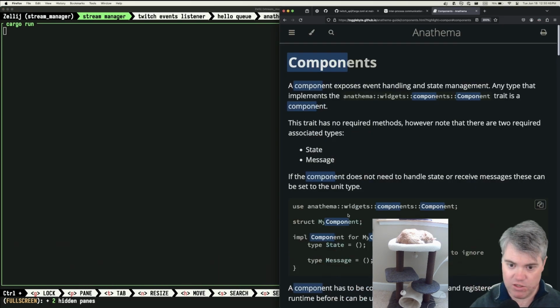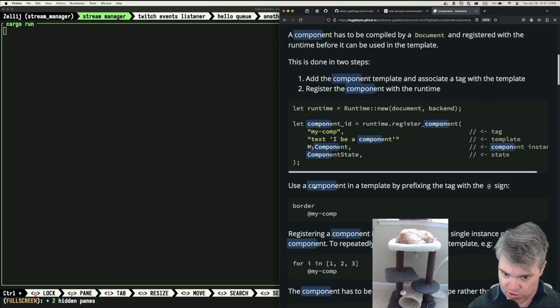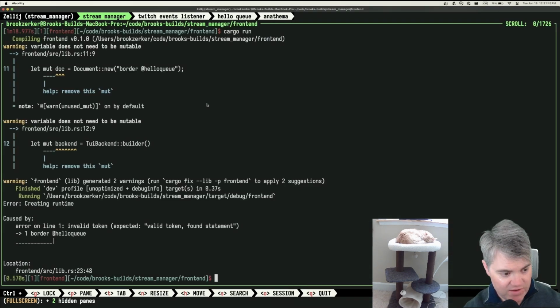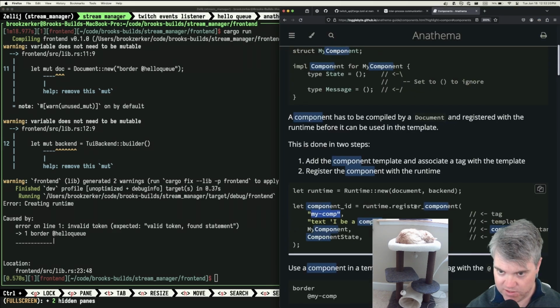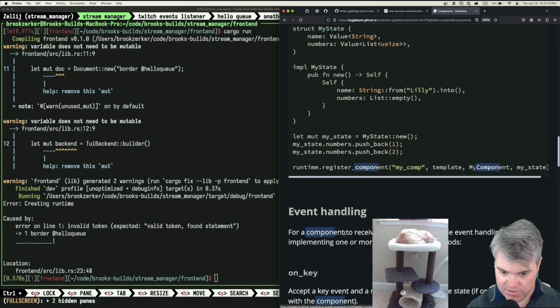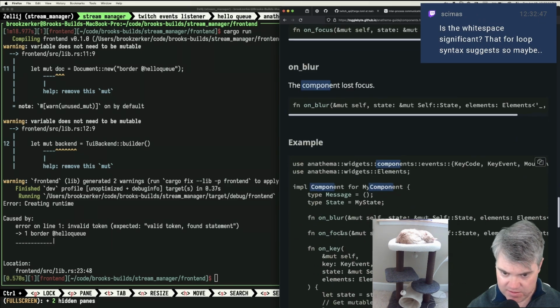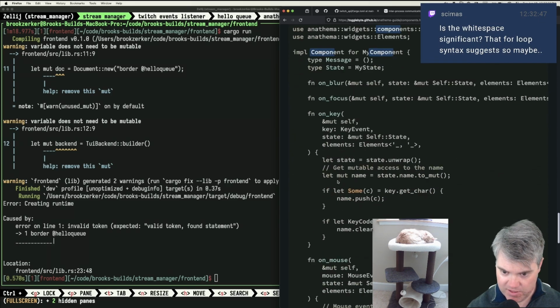Okay, so now I need to look for components. How do I load a component? A component has to be compiled by a document and registered with the runtime. Okay, so we register the component, and use a component in a template by prefixing the tag with an @ sign. Okay, @ name of the component. Invalid token, expected valid token found statement. Okay, so runtime register component. Now I'm wondering, my comp, and then you're doing @comp, and we have a bunch of state stuff, but that's not what I care about. Yeah, there's a chance that it might be.